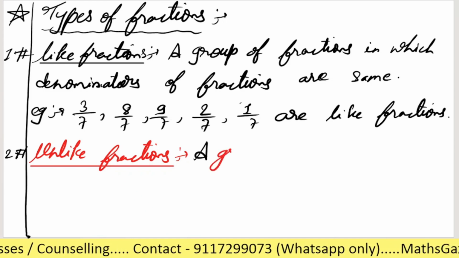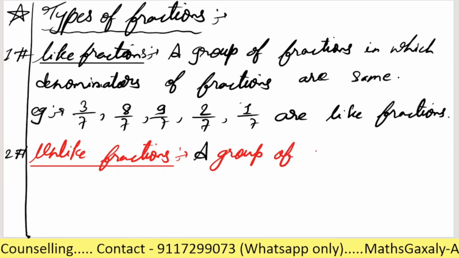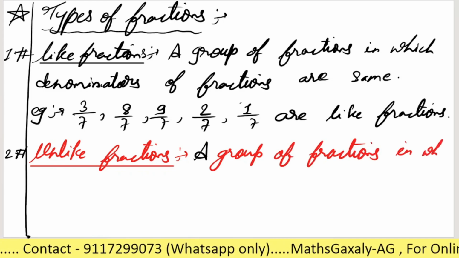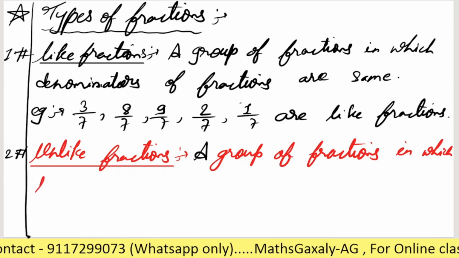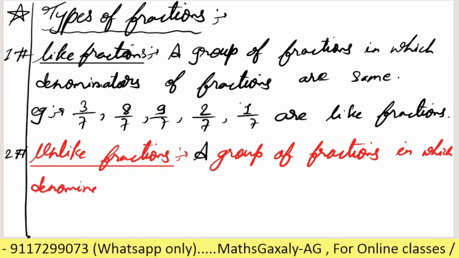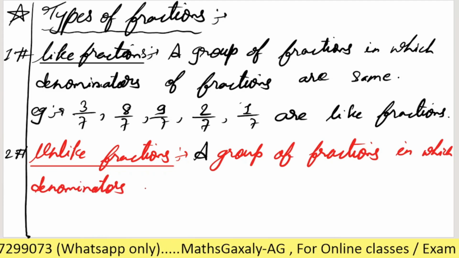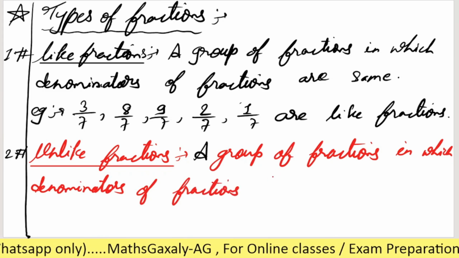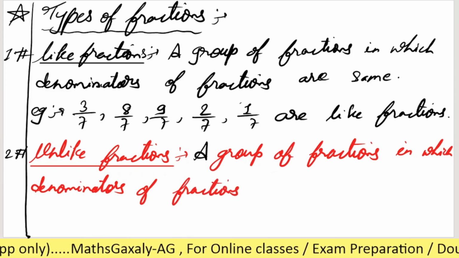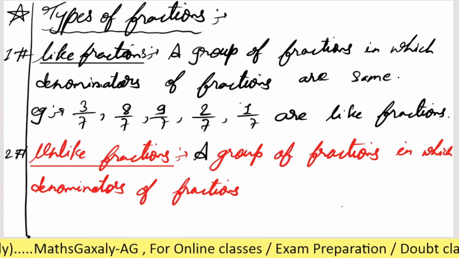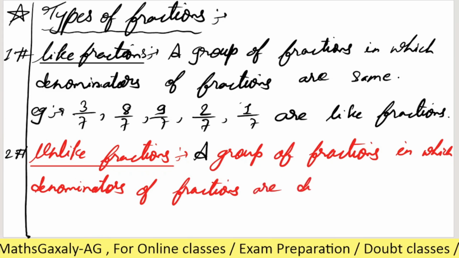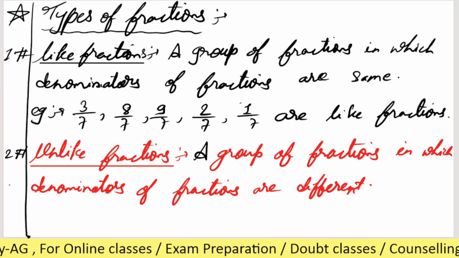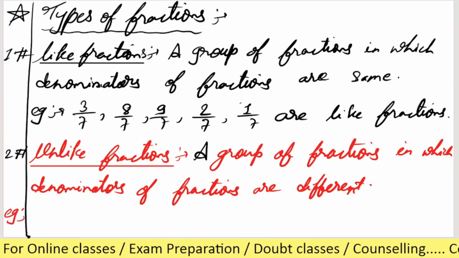We can say that a group of fractions in which denominators of fractions are different. That group of fractions will be known as unlike fractions.